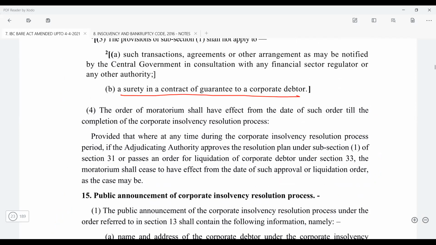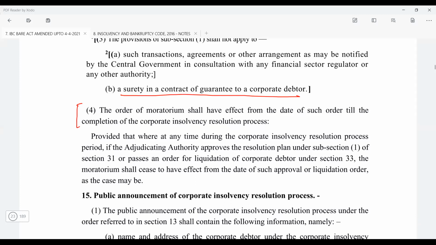And what is going to be the duration of the moratorium? From the date when the application is admitted till the date your CIRP process ends, right? Now, if it ends within 180 days, well and good. Extended time period, well and good. Does not happen. The CIRP does not end well. There is no resolution plan. The company enters into liquidation. So the day the company enters into liquidation, the moratorium period will end. Okay. So just remember what is going to be the duration of the moratorium, right?